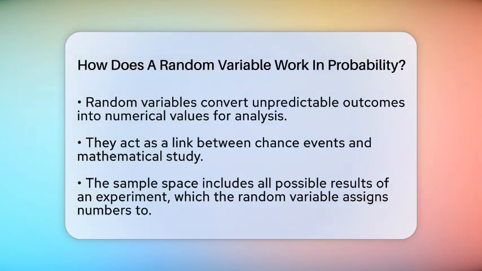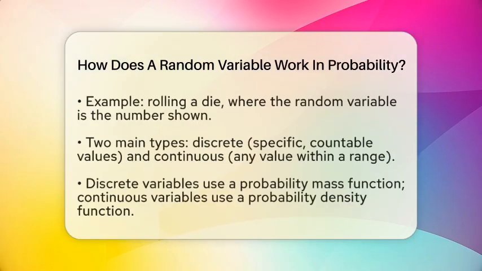When you perform a random experiment, like drawing a card or measuring the temperature, the set of all possible results is called the sample space. The random variable takes each of these outcomes and assigns a specific number to it. For example, if you roll a 6-sided die, the random variable might be the number shown on the die, which can be 1, 2, 3, 4, 5, or 6. This process makes it easier to study the experiment because now we're working with numbers instead of just outcomes.